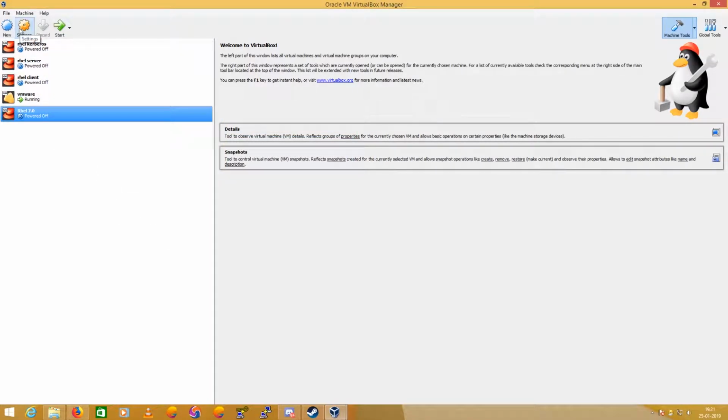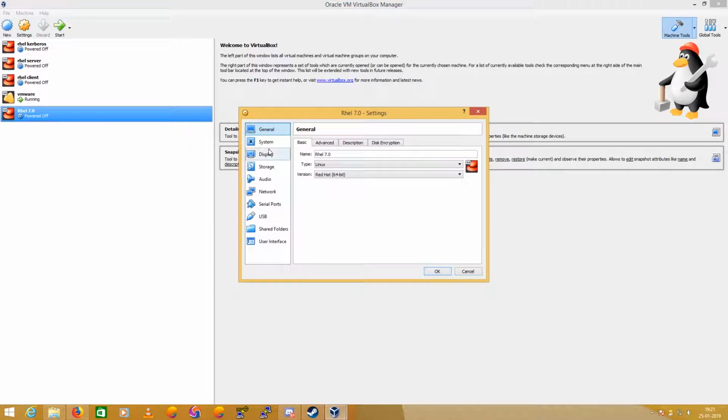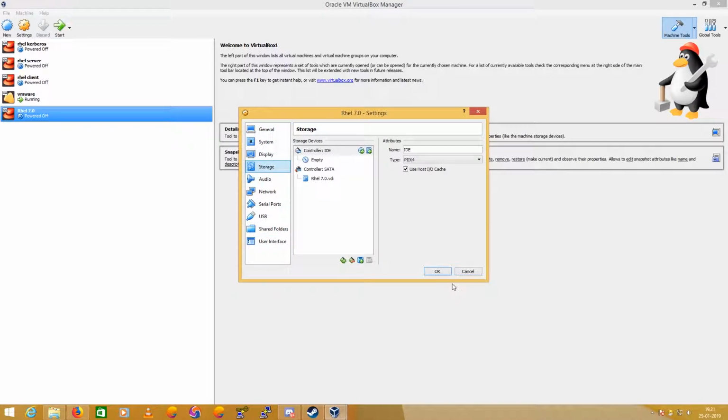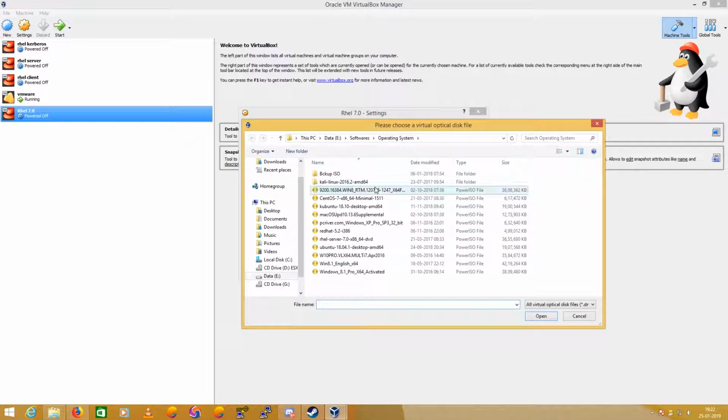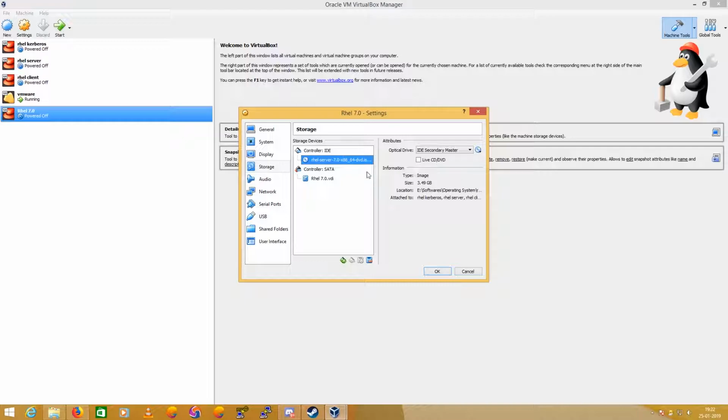Okay, the virtual machine is created, but now we need to set some of the attributes inside it, like storage. So first of all, we need an ISO image to boot or install the operating system in the virtual machine. So you need to load the ISO file. I already have it here, so you can download it, and you can just click here. You can choose it. I wanted to install Red Hat, so go and select the RHEL 7 disk.